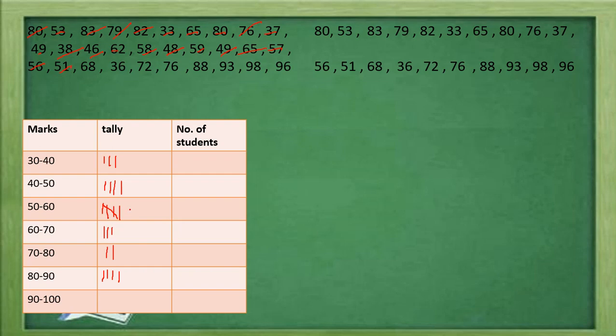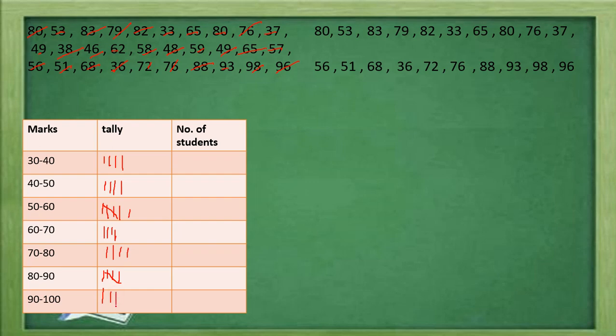51, it is 50 to 60. Then 68, again it is 60 to 70 class. 36, it is in 30 to 40. 72, that is in 70 to 80. Then 76, it is again 70 to 80. 88, in 80 to 90, and again after 4 tallies we have to make the diagonal line segment, so it is 5. 93, 90 to 100. 98, this is again 90 to 100, and the last number is 96, it is also in the 90 to 100 class.